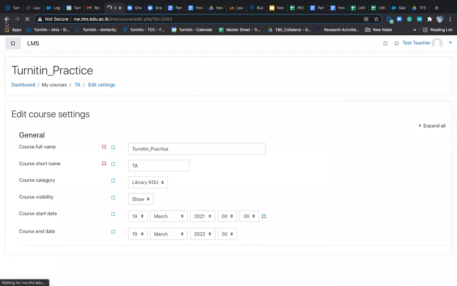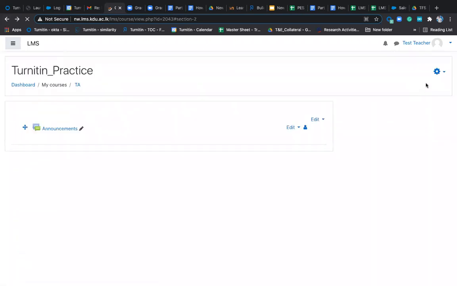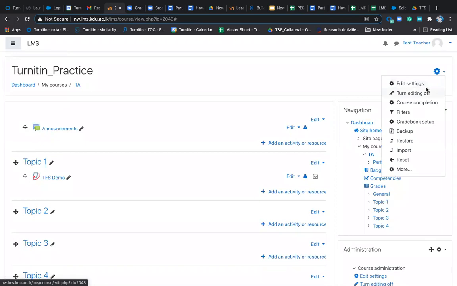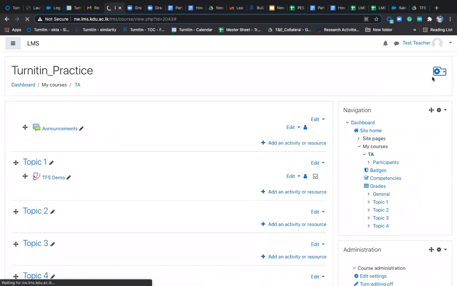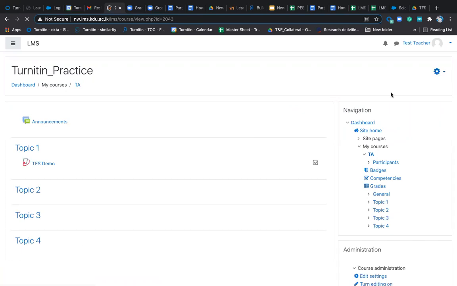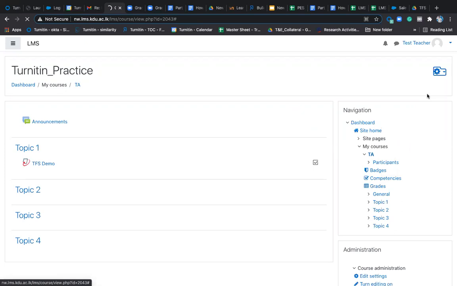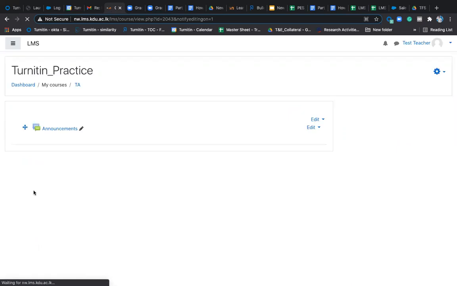Just a second, sorry. Let me go back. I'll turn the editing off first. I had turned on the editing, that's why it was not showing. So let's turn off the editing. You will see it like this. You need to click on this cog icon and turn editing on. Click on this option and the moment you do this, you will be able to see these edit options here.